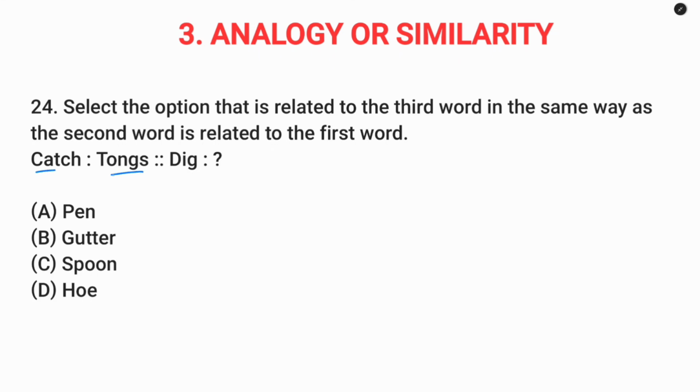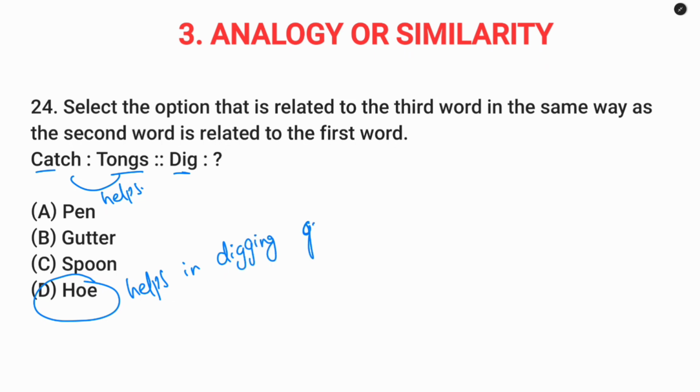Question number 24. Catch tongs. So tongs helps to hold an object. Dig, here pen, gutter, spoon, hoe. So hoe helps in digging the ground. Here tongs is an object. Here hoe is an object.